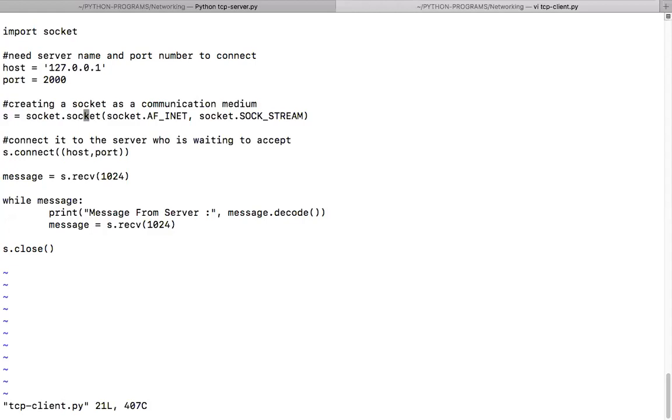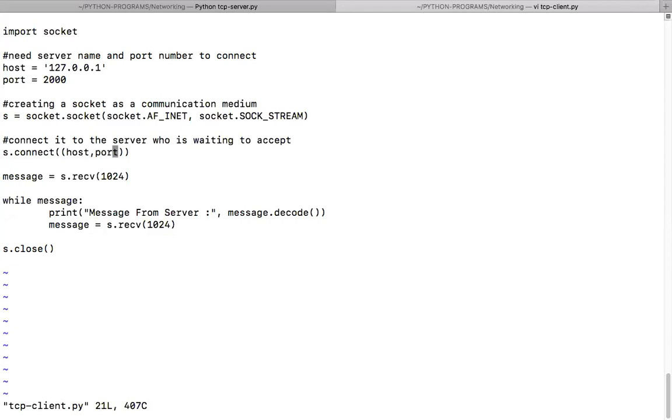So we are creating a socket, a TCP socket. Is this line okay? We are creating a socket. Yes, sir. Then we connect to the server, the server that is actually waiting to accept. So which server should I connect to? The server on this IP address which is bound to this port number, correct? So I will be connecting to this.